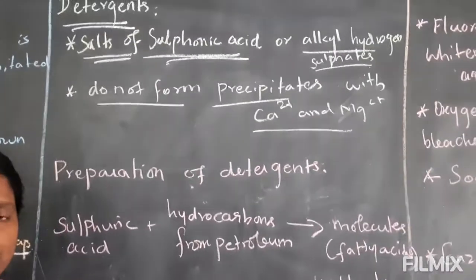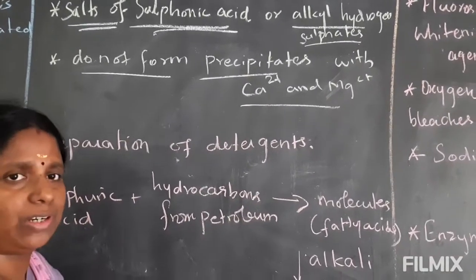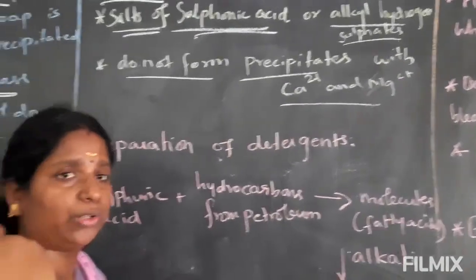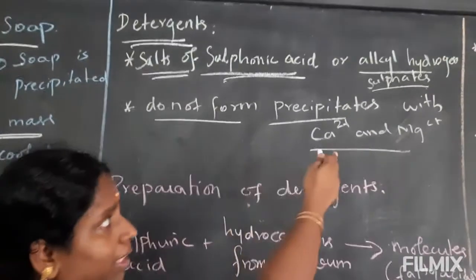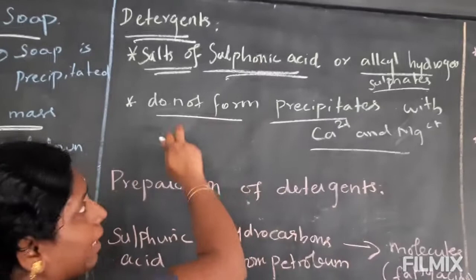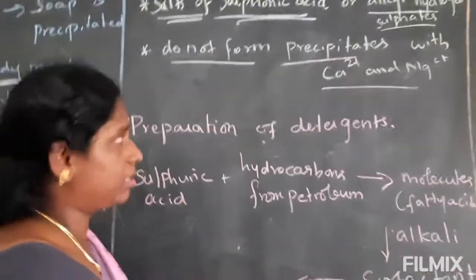We have seen that with soap, calcium and magnesium ions get deposited on the cloth when we are using soap in hard water. But if you are using detergent, that calcium and magnesium will not be deposited or precipitate on the cloth. It is the main feature of using this detergent.